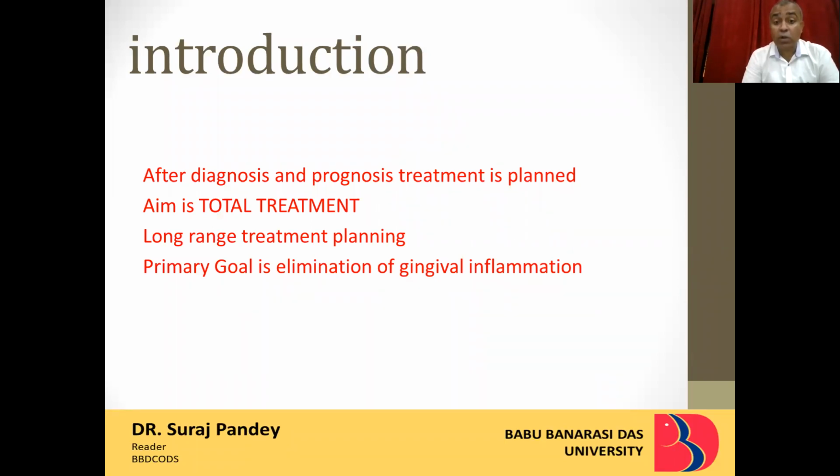Now, what is long-range planning? That means we are not going for the short-term goal. We are going for the complete rehab of the patient. Suppose there is a tooth which has a poor or hopeless prognosis. To retain that heroically is a short-term plan, but to get it extracted and then go for a prosthesis is long-term planning for the health of the patient. The primary goal of the treatment is elimination of gingival inflammation.